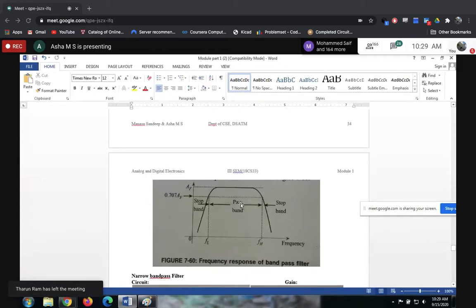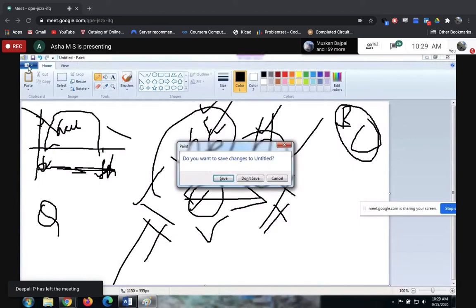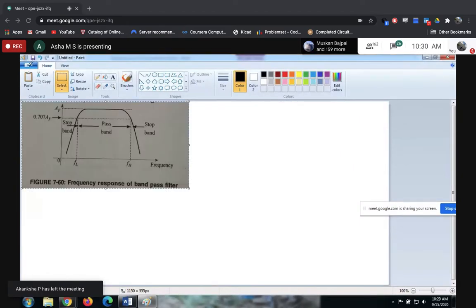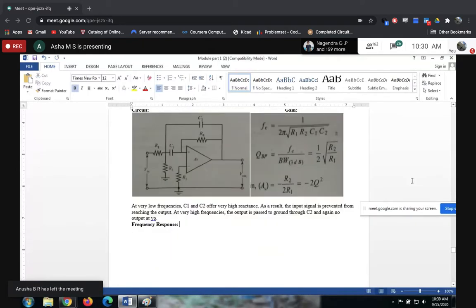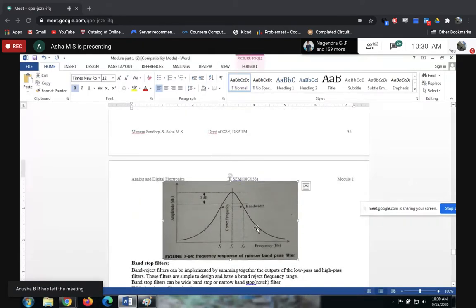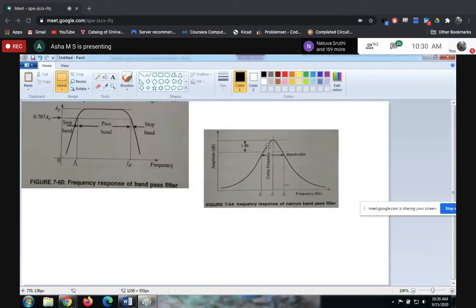You will understand. You can see this is how the frequency response of a wide band filter looks. Let me take this up in paint, so if you see both side by side, you will understand it. This is a wide band filter, and this is how a narrow band filter looks.